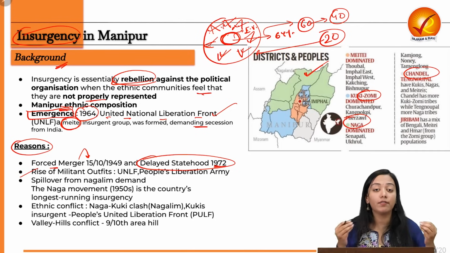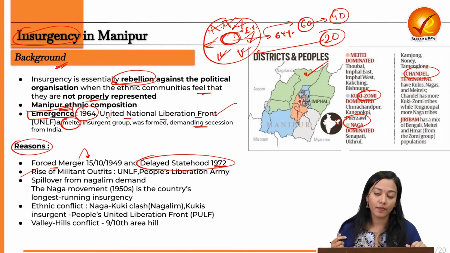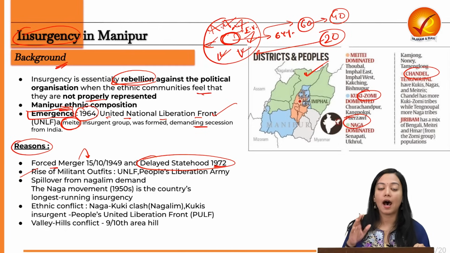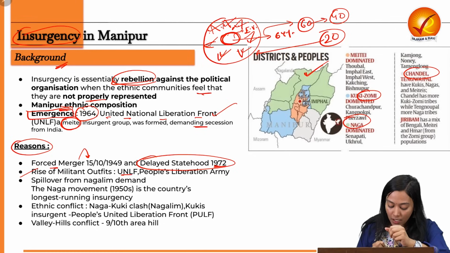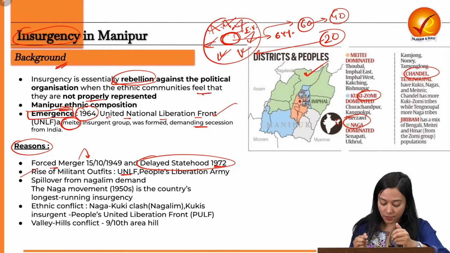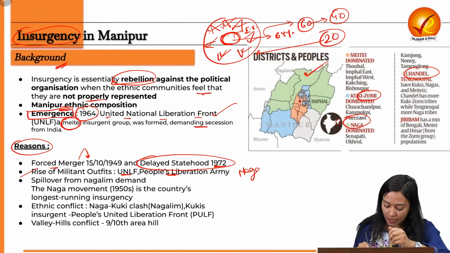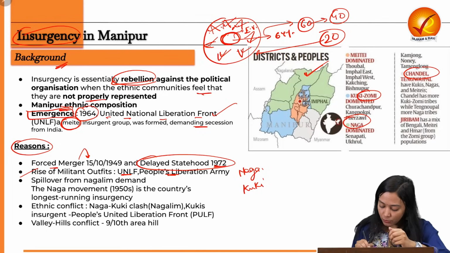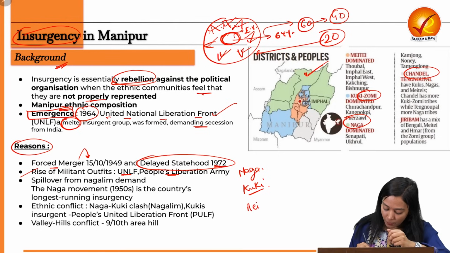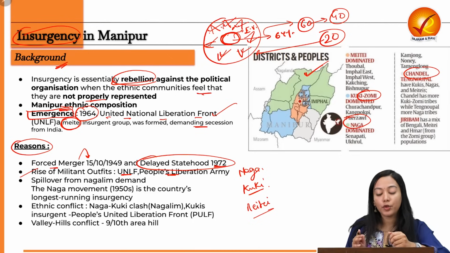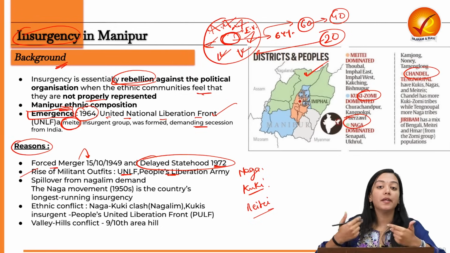because of the lack of development, lack of economic opportunities, and lack of political representation. All of this led to increased frustration among different tribes, and almost all of the tribes have mushroomed into one insurgent group or another. So we have UNLF, the United National Liberation Front. Then we have the People's Liberation Army also, and some of the groups are Naga, some Kuki, the Kuki-Zomi dominated insurgent groups, and also the Meitei dominated groups. So almost all the ethnic communities of Manipur have their representation not in the political form but in the form of some insurgent group.